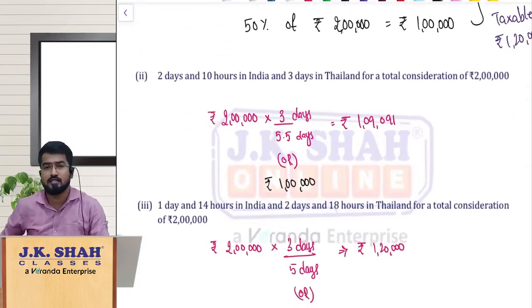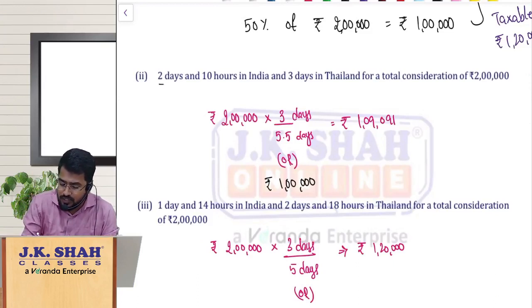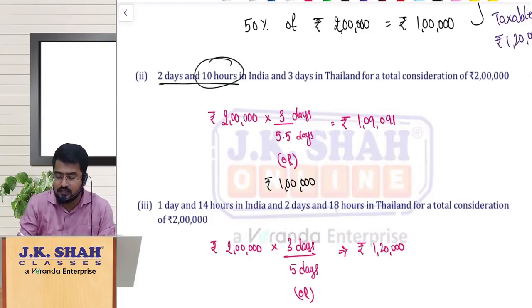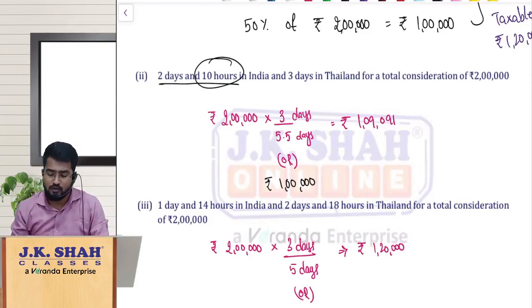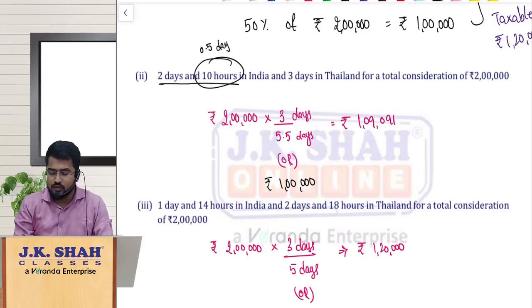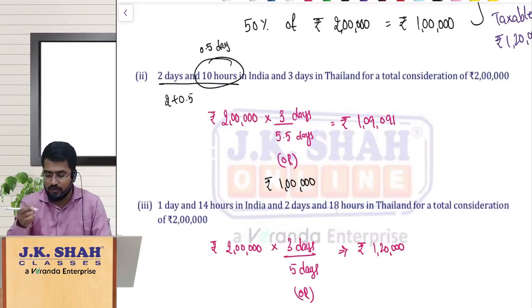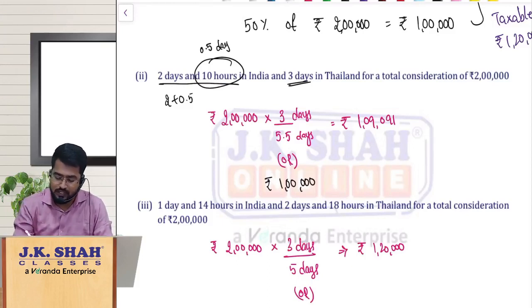Same way, in the second case, 2 days 10 hours the foreign tourist is staying in India, and 3 days in Thailand. This 10 hours is less than 12 hours, so we will treat it as half a day. That means 2 days in India plus half a day, that is 2.5 days, and 3 days in Thailand. So the total number of days of the tour is 5.5 days.